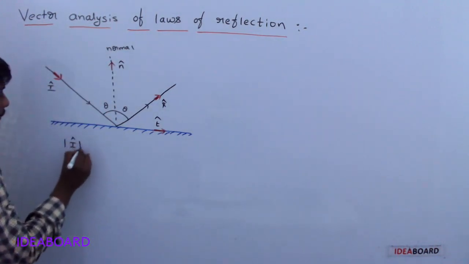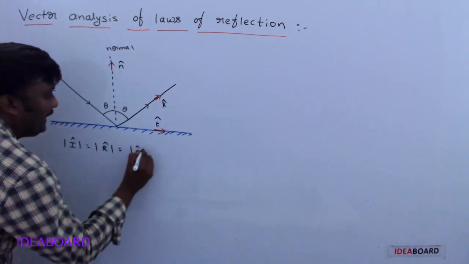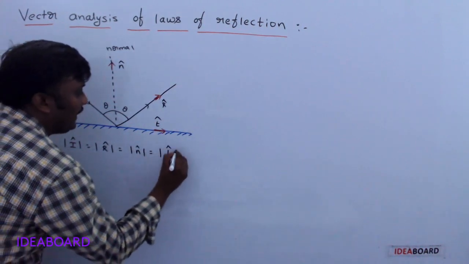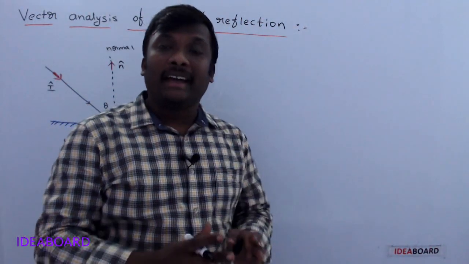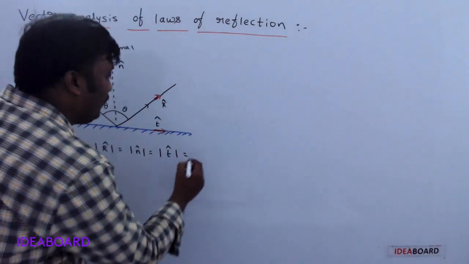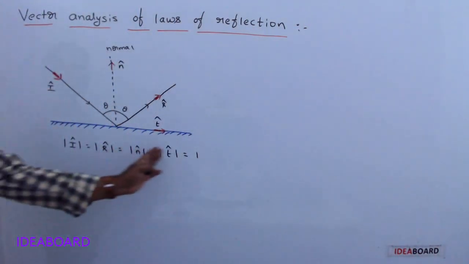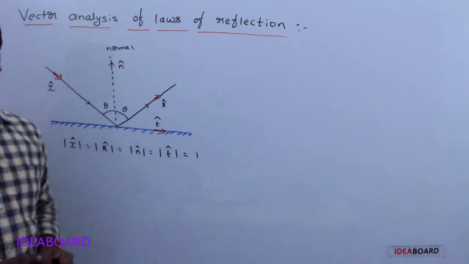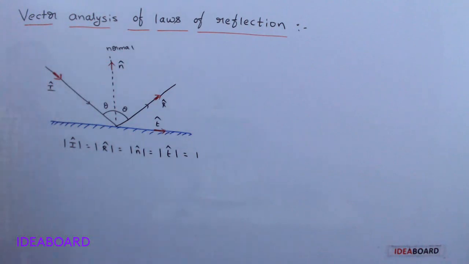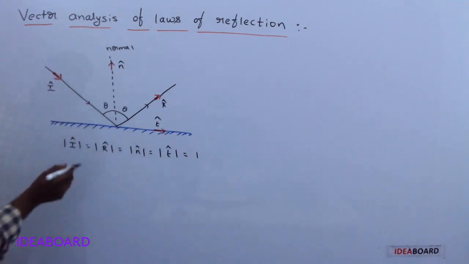The value of mod I cap is equal to mod r cap, which is equal to mod n cap, which is equal to mod t cap. All these are unit vectors. The magnitude of a unit vector is always equal to 1, right? So anywhere you get these values, just replace them by 1. Clear?